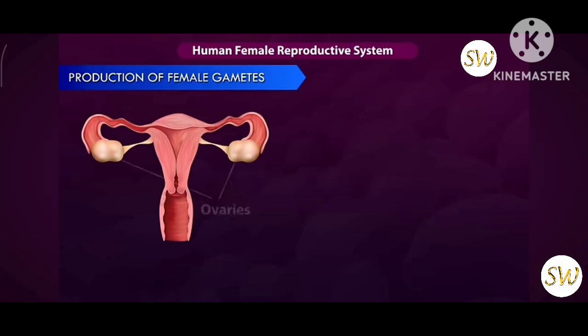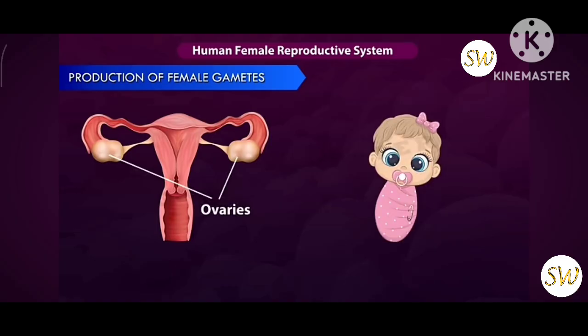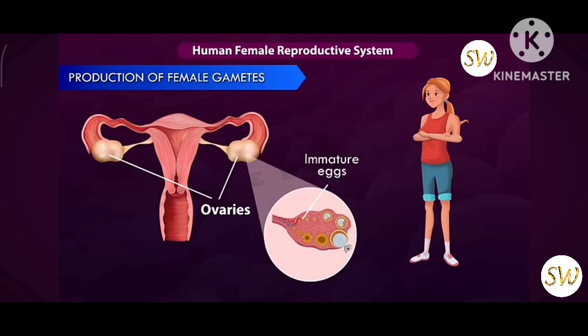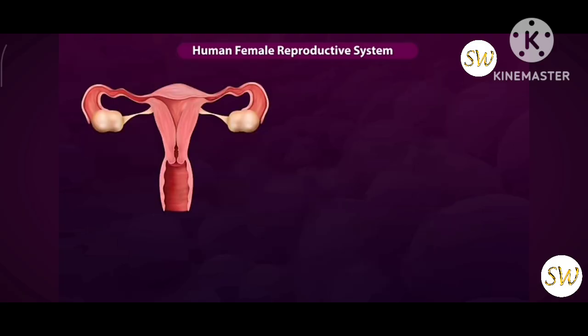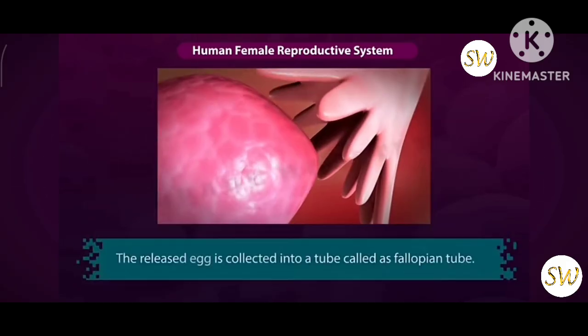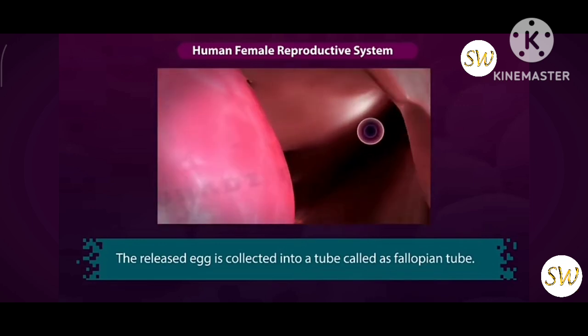This task is done by the ovaries of the female reproductive system. By birth, girls contain a pair of ovaries. Each ovary contains thousands of immature eggs. On reaching puberty, these eggs start maturing and get released. Each ovary alternately releases one egg approximately every month. The released egg is collected into a tube called the fallopian tubule.